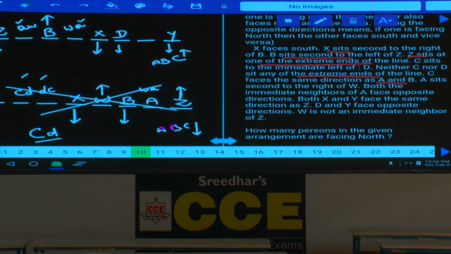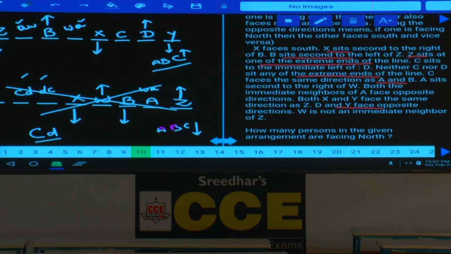D and Y face opposite directions. As D and Y are facing opposite directions, Y is south and D must be north. Can you take D at this place? If you take D at this place, immediate left hand side of D must be C. But your X is already there at this place, hence D cannot be here. Are you following this one or not? Then what is the possibility here? D must be at this place, facing towards north, and C sits to the immediate left of D, C will be here. C is to the immediate left of D.